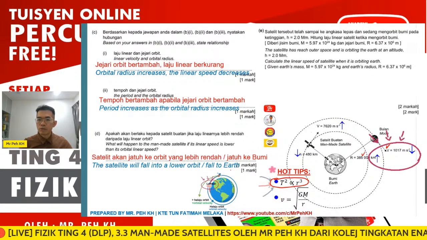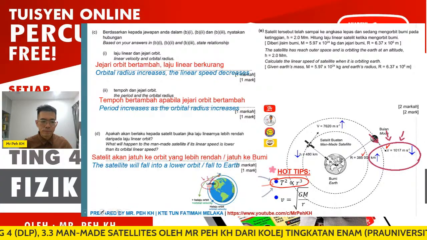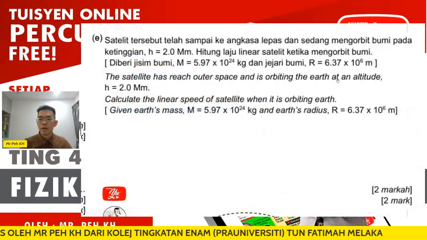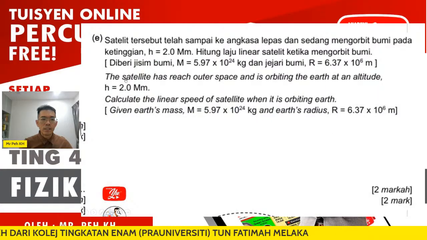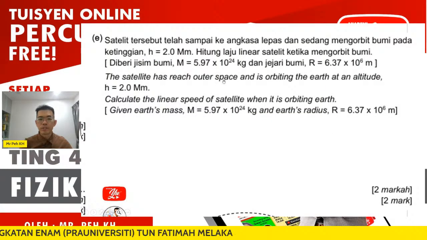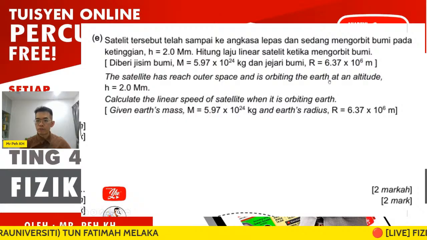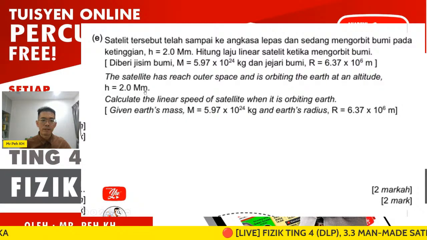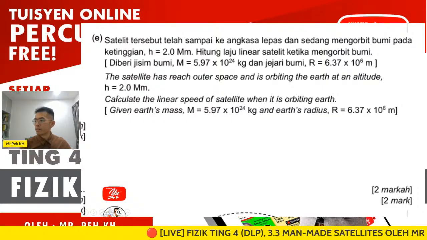Okay, then the next will be the calculation. Let's go through the question together. 2 marks. The satellite has reached outer space and is orbiting the Earth at an altitude h equal to 2.0 megameter. So mega will be 10 power 6.